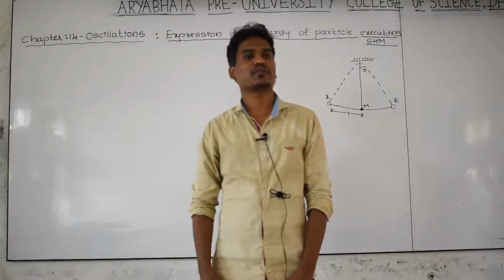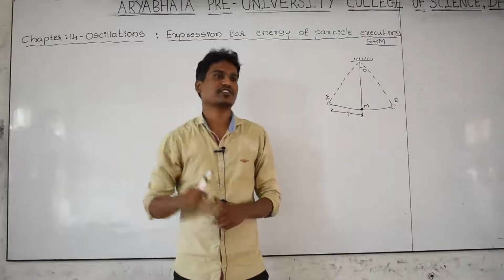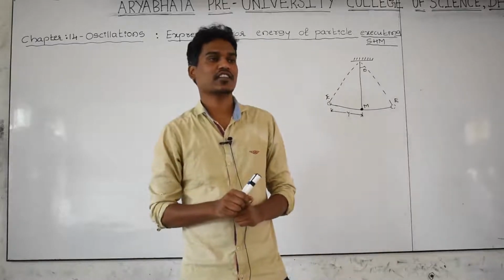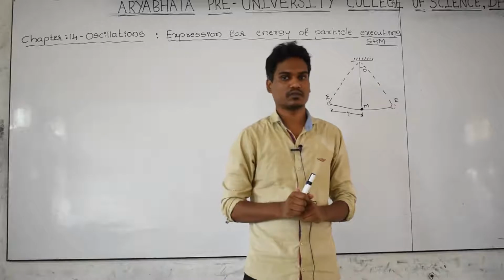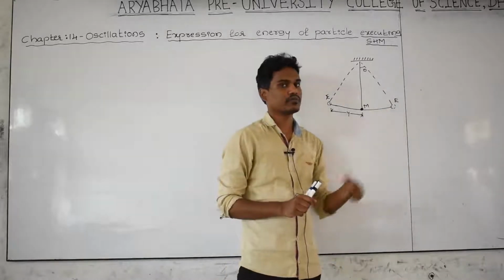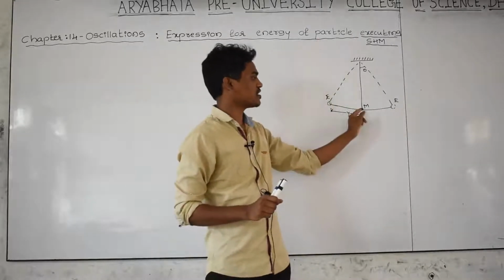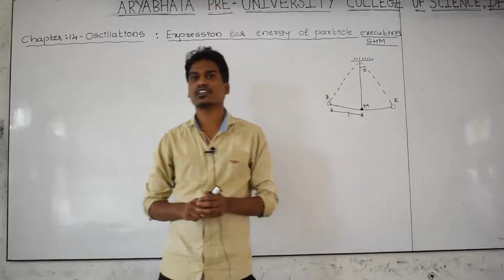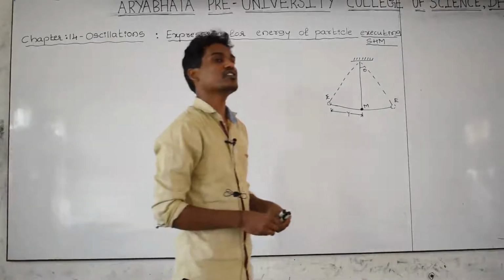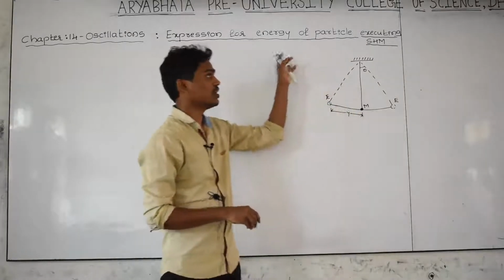Good morning students. Today we will discuss the concept and expression for the total energy of a particle executing simple harmonic motion. Executing means the object is already in motion, and that motion is a simple harmonic motion. The particle, in the sense, is the object. Whenever the object is executing oscillation, how much energy the body has is called the total energy.